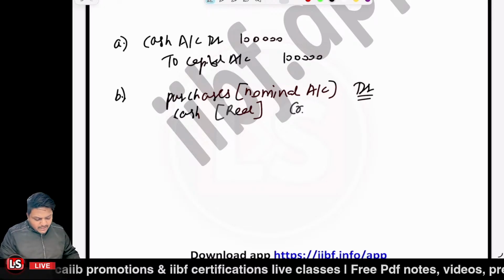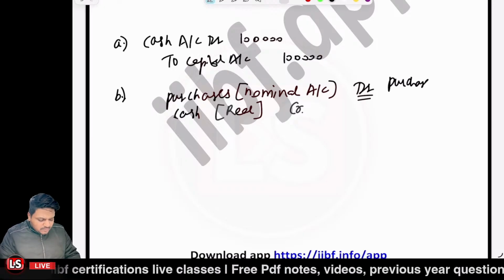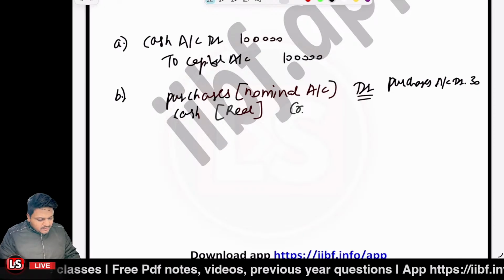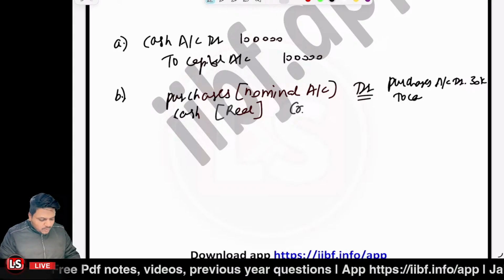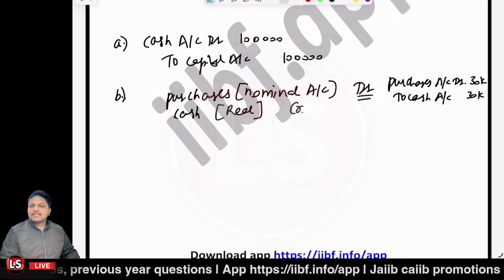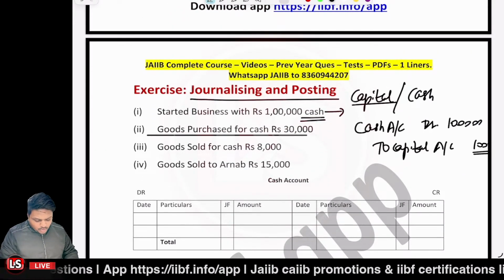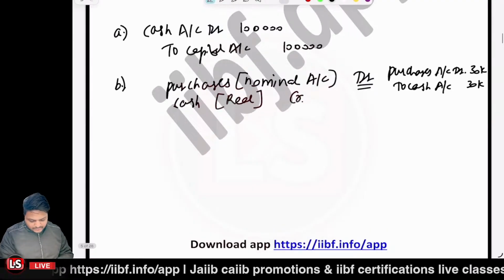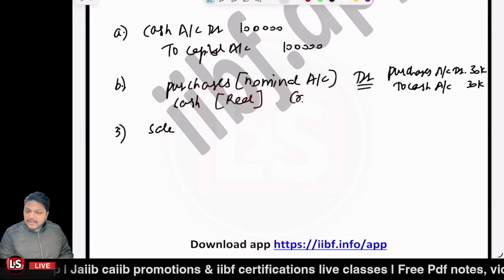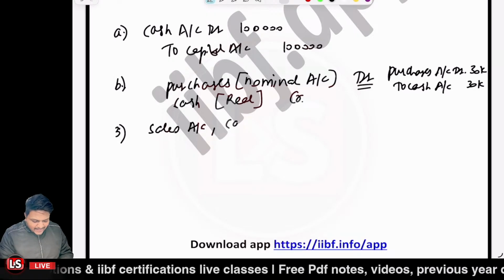What would be the journal entry? Purchases account debit with the amount of 30,000 to cash account 30,000. Is that clear? Now, the third transaction: goods sold for cash, rupees 8,000. Goods sold means we will be having the sales account and cash account.